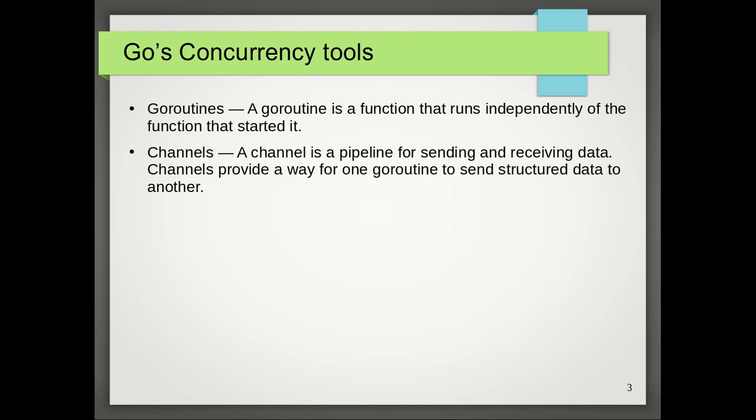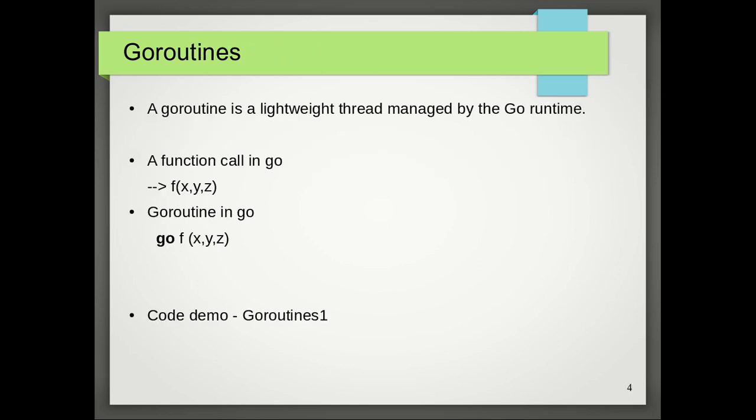As we just discussed, Golang has built-in concurrency constructs which are Goroutines and channels. Goroutine is a function that runs independently of the function that started it. A channel is a pipeline for sending and receiving data. The channels provide a way for one Goroutine to send data to another one. A Goroutine, as I said, is a lightweight thread managed by the Go runtime.